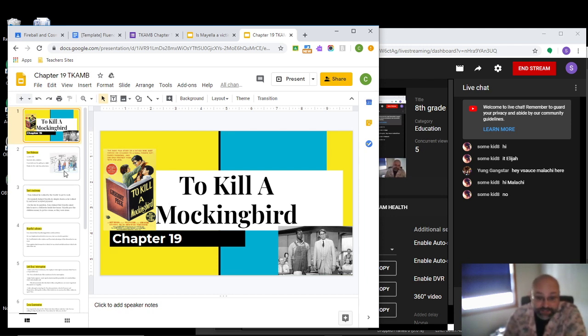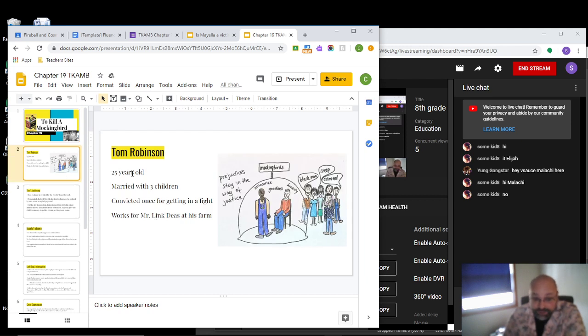Tom basically is called to the stand, and a real quick description of Tom: he's 25, he's married with 3 children, he was convicted once for getting in a fight. He tried to elaborate on that when Atticus is introducing him and trying to explain to everybody who he is. He was convicted. Someone tried to stab him, and he just kind of defended himself, but he ended up going to jail for I think a month or something due to that. And he works for Mr. Link Dees at his farm.